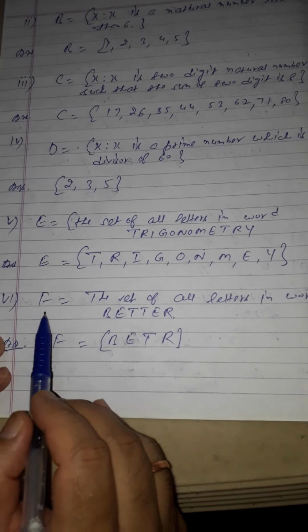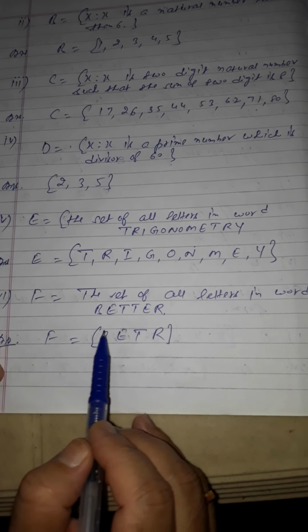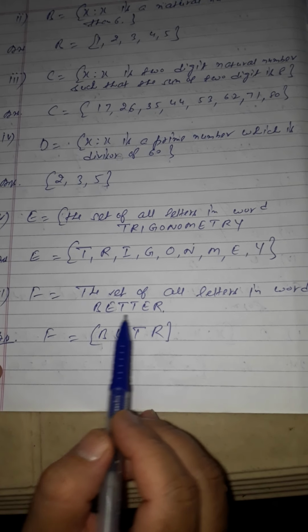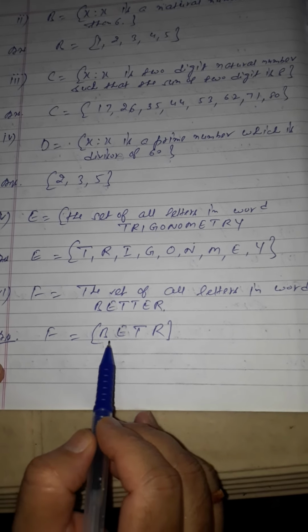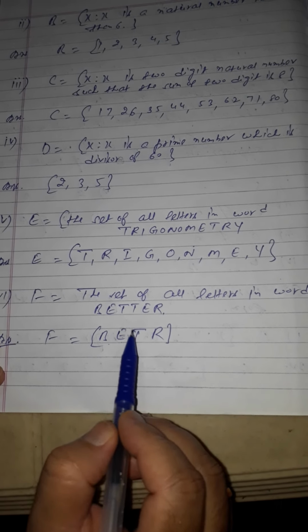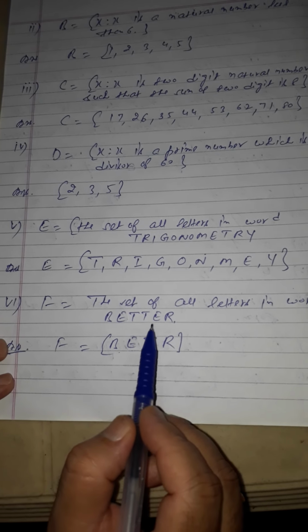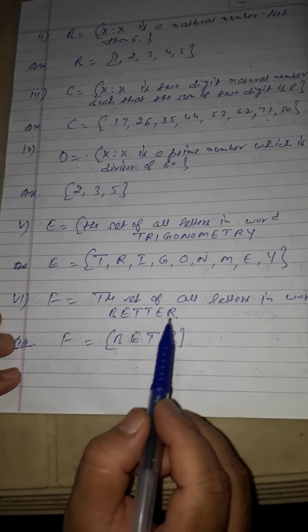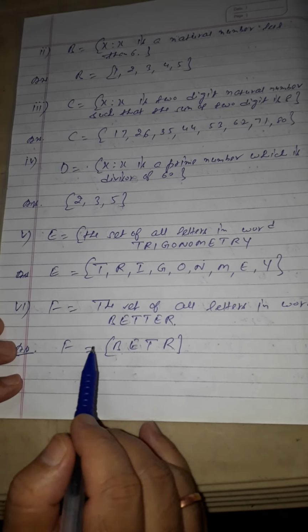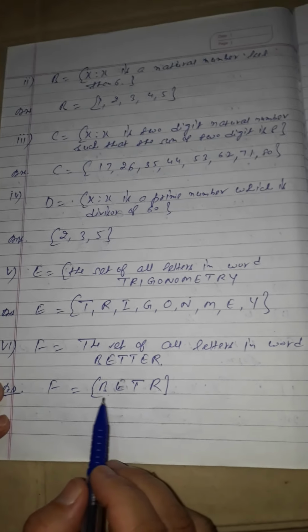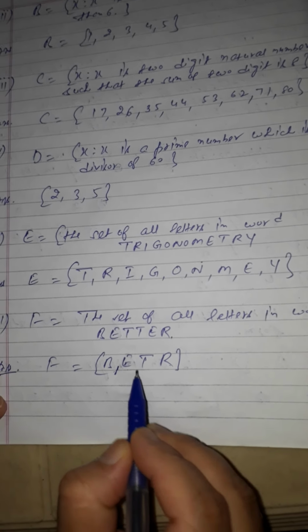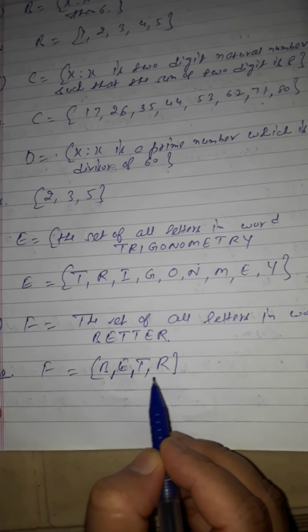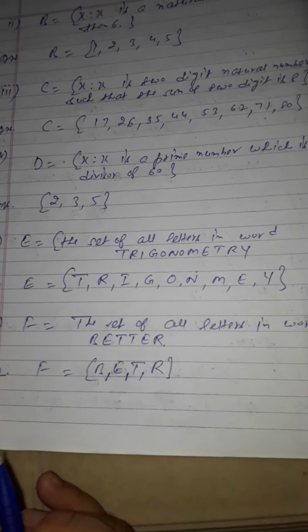The sixth is F is equal to the set of all the letters in the word better. Now, students, in better we will write B, we will write E, we will write T, and because T is repeating, we will not use it again. E is also repeating, we will not use it, and R will come. So its roster form is B, comma, E, comma, T and R. This answer will come, students.